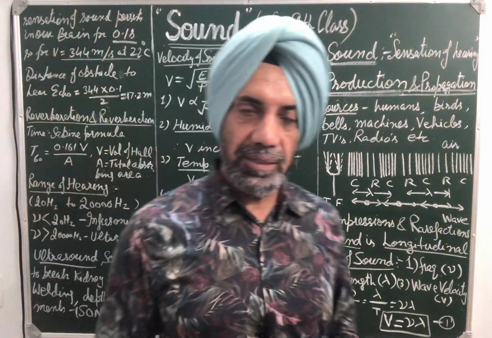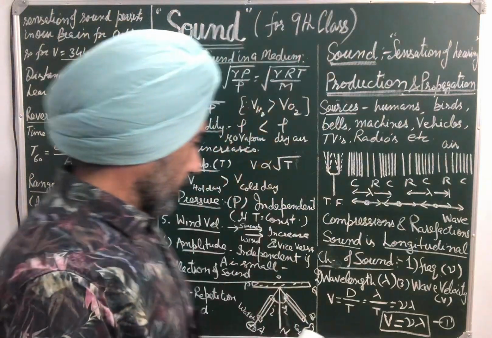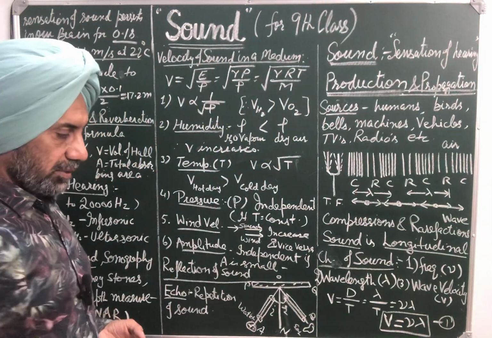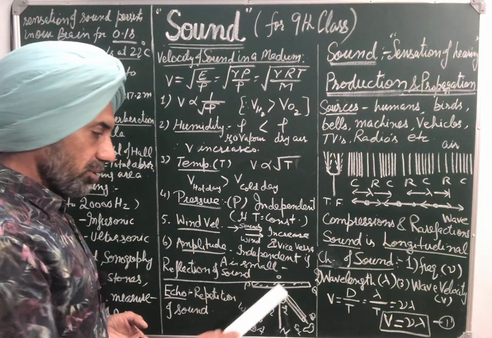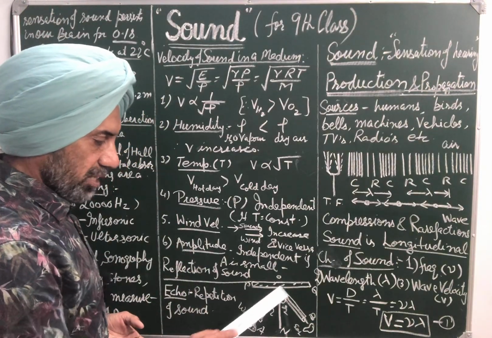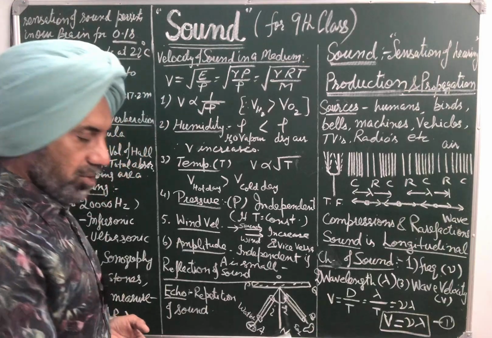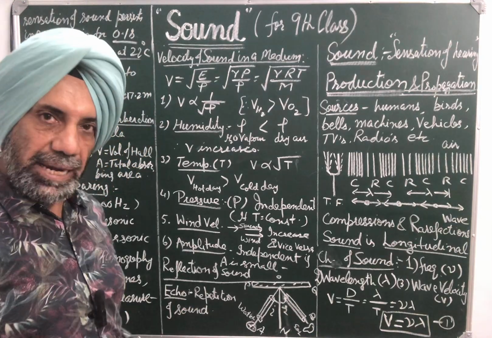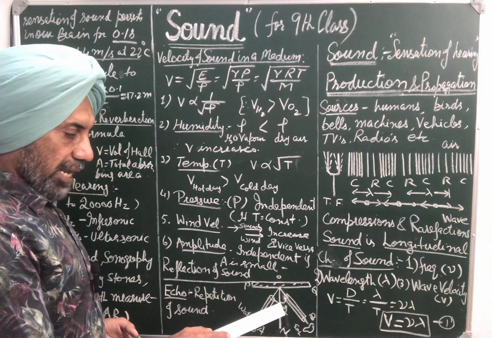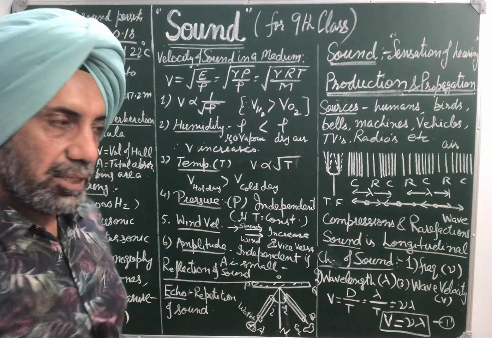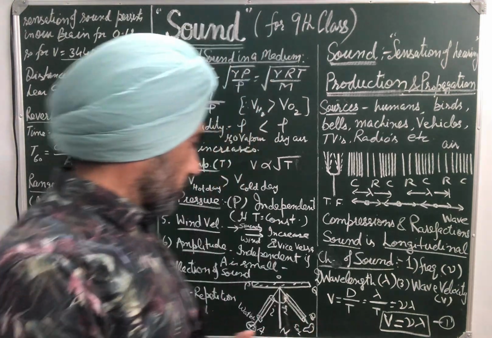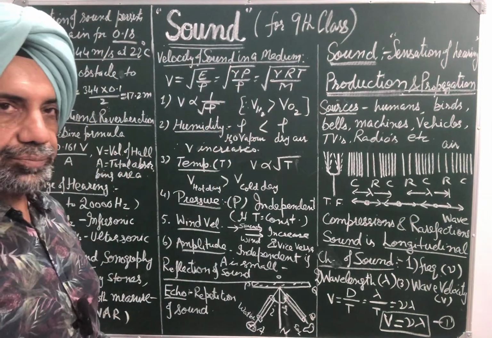What are the laws of reflection? Number one, incident wave, reflected wave, and normal. Or you can say the direction of incident sound, reflected sound, and normal all lie in the same plane. Second, angle of incidence is equal to angle of reflection, I is equal to R. So these are two laws of reflection.